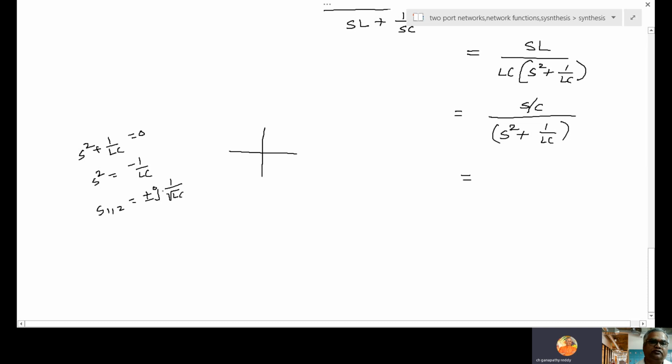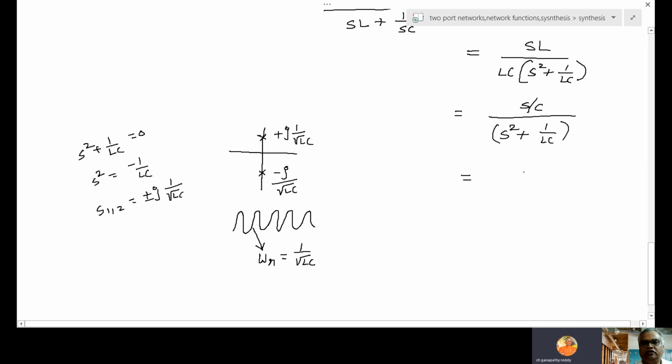So it is having pole locations on the imaginary axis. This point is plus j 1 by root LC, and this is minus j 1 by root LC. When a system is having poles on the imaginary axis, the response is oscillatory. That is the control system concept. When the response is oscillatory, what is the frequency? Undamped natural frequency equal to 1 by root LC. So the oscillation frequency is equal to the location of the root.